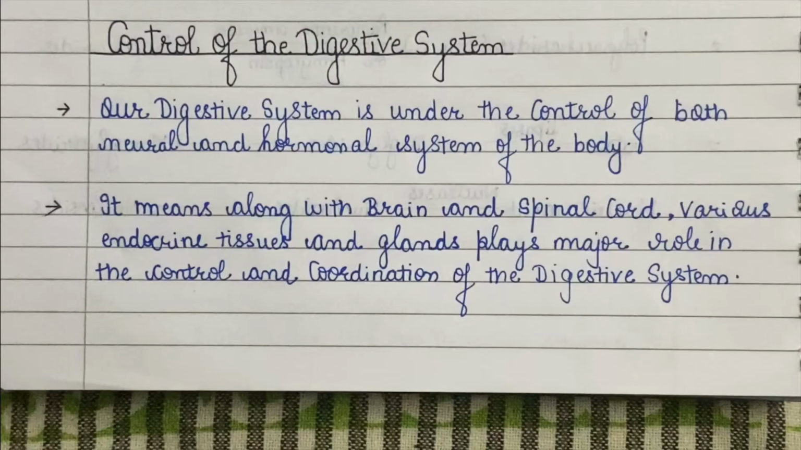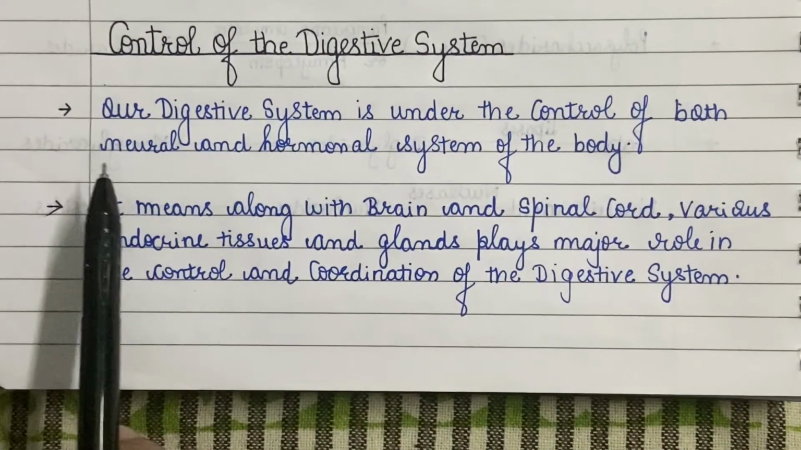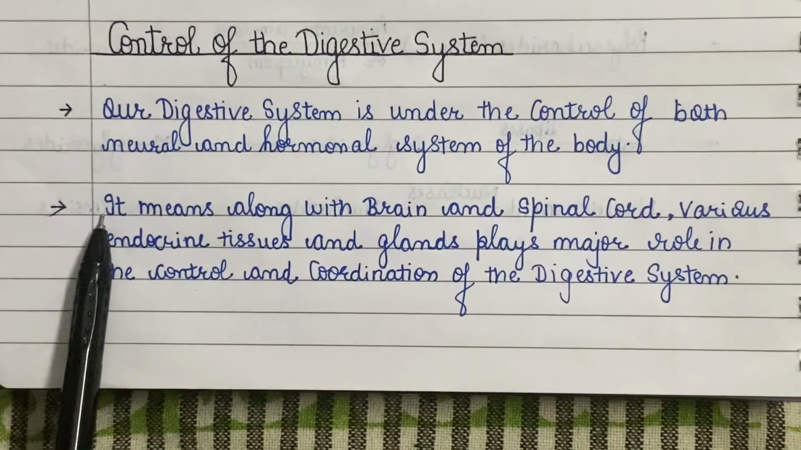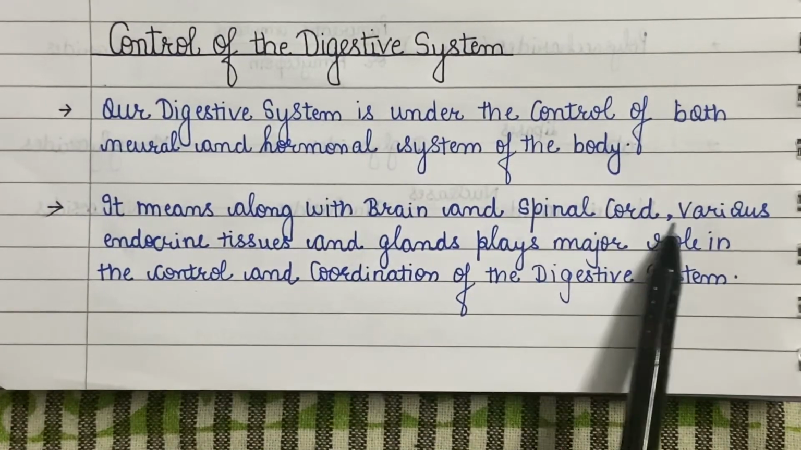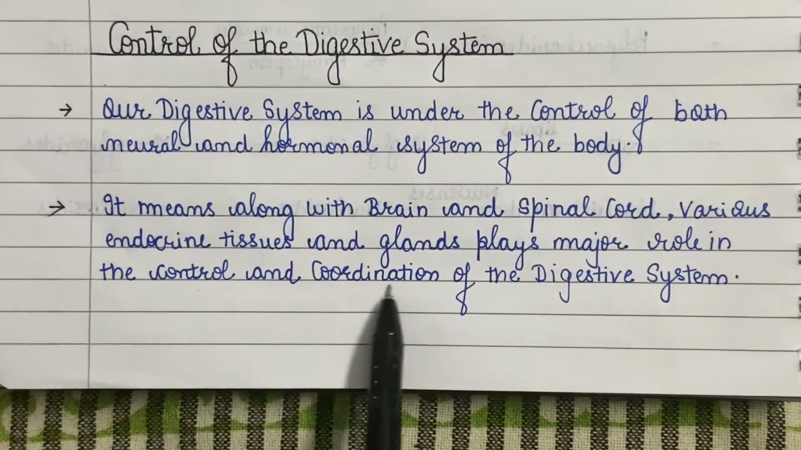Now, it is very important to understand that there has to be a proper coordinating system in the digestive tract to ensure release of various enzymes at the right time and to control the peristaltic activity of the wall of the alimentary canal. So, our digestive system is under the control of both the neural and hormonal systems of the body. It means that along with the brain and spinal cord, various endocrine tissues or glands play a major role in the control and coordination of the digestive tract.